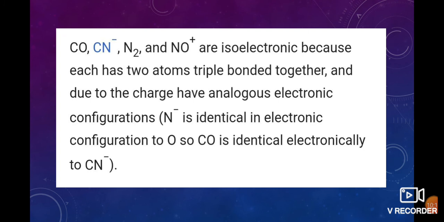These are all triple bonded compounds, and due to the charge they have analogous electronic configurations. N minus has an electronic configuration identical to oxygen, so CO is identical electronically to CN minus.